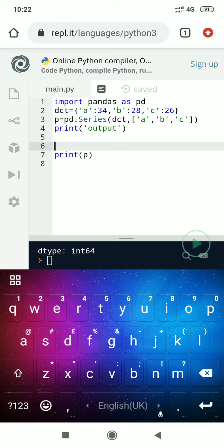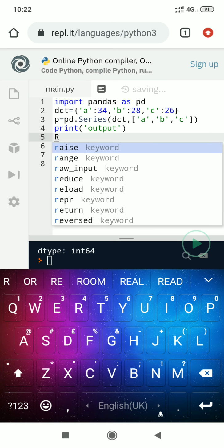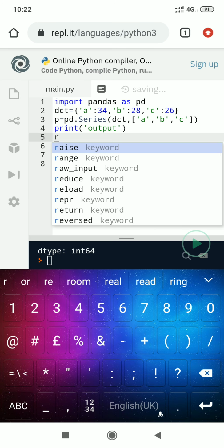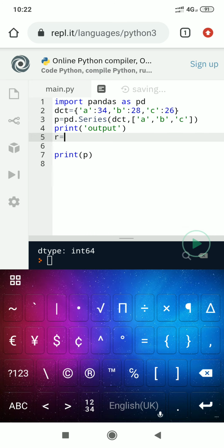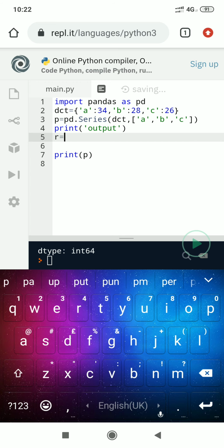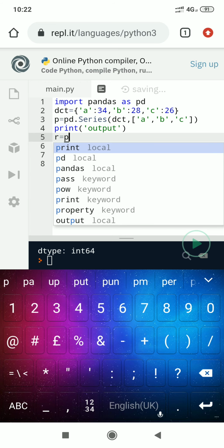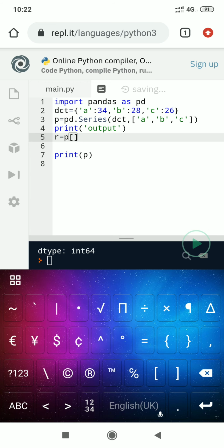Now we are trying to access value with the help of labels. Here I will mention, and again I will have to write this.